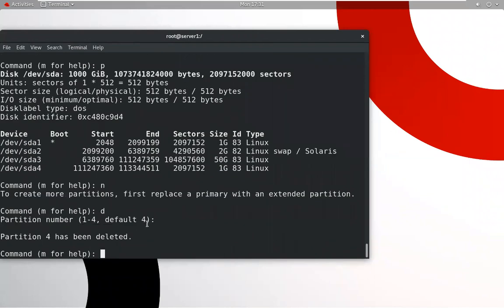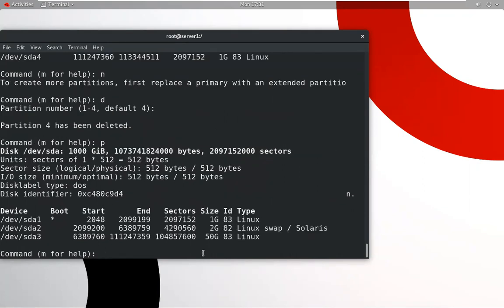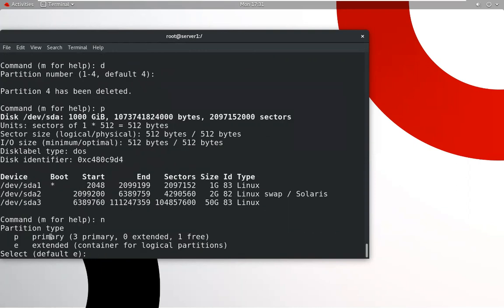This is your partition number 4. Only give 4. Now you can create a partition, type n. What type of partition do you want to create? If you create primary, you are unable to create another partition. You can create only 4. We have only one free partition space, because MBR supports only 4 partitions.